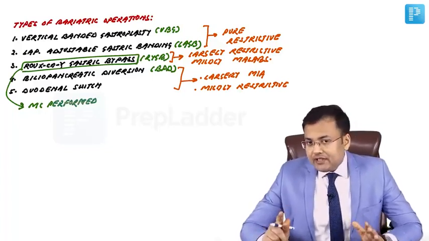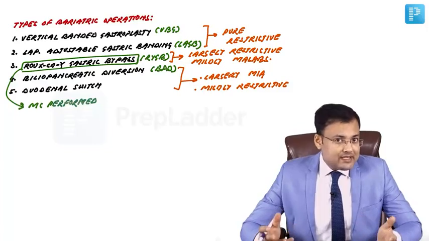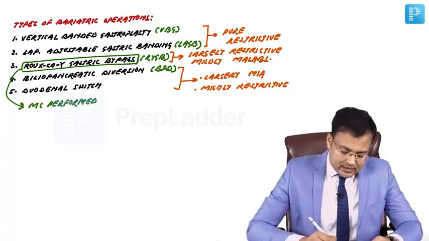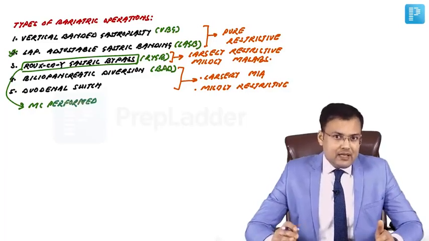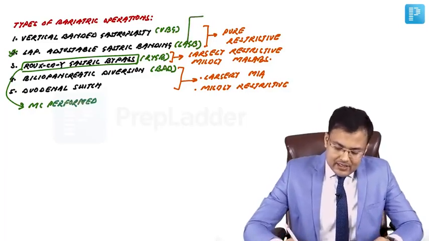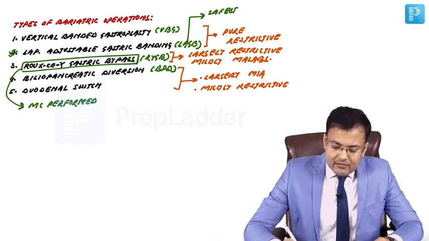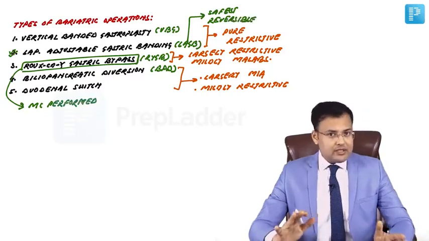Out of these five, which one is safest and reversible? It is LAGB, laparoscopic adjustable gastric banding. So LAGB is safest and reversible. These are one-liner questions which are asked.